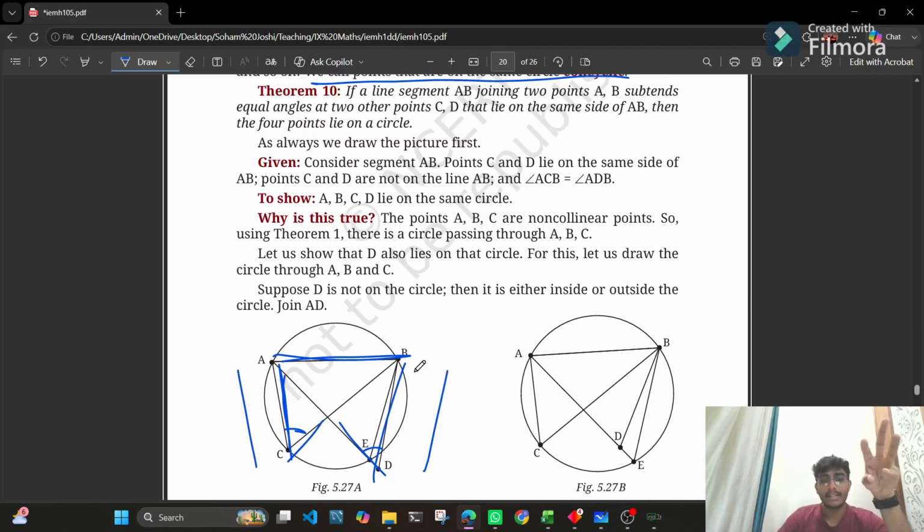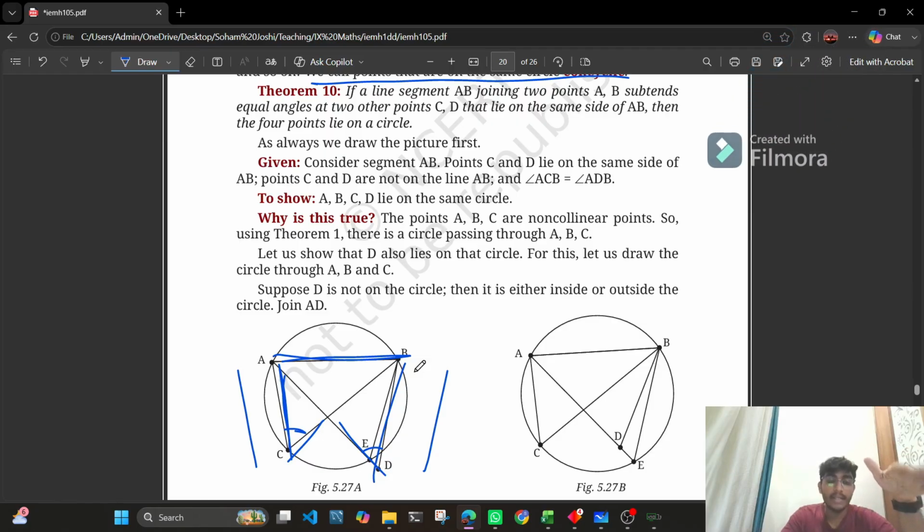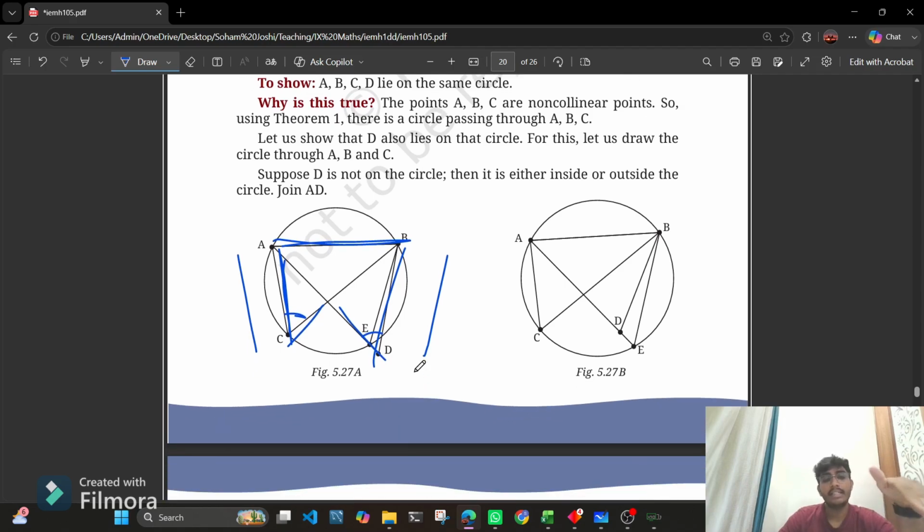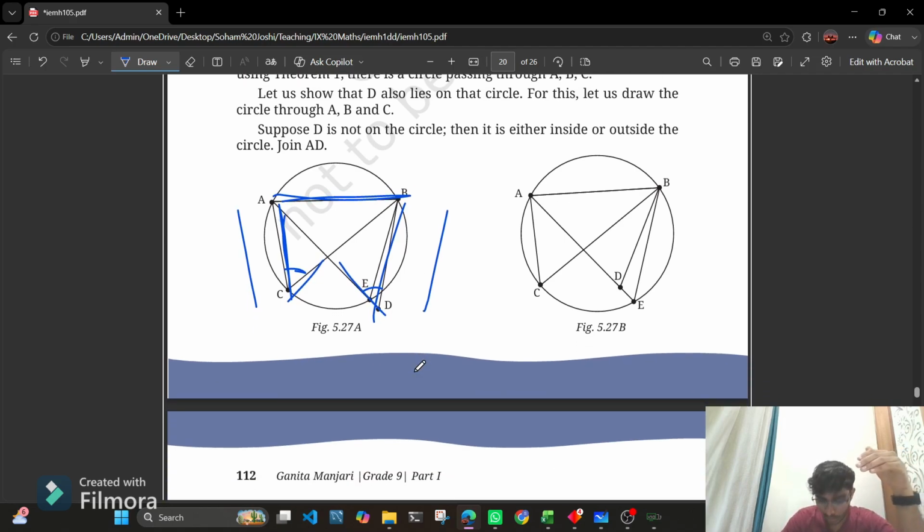Basically, three things we need to understand: A and B lie on the circle, we connect them through a line segment. C and D should lie on the same side of AB, and the angles formed by ACB and BDA should be equal. If this is the case, then A, B, C, D, all the points lie on the same circle.